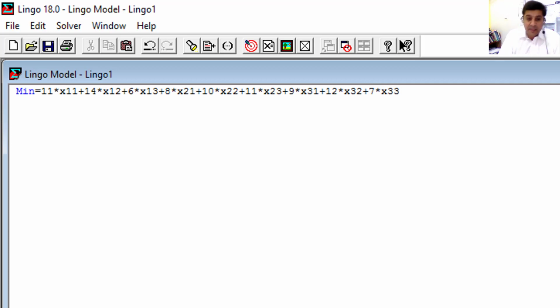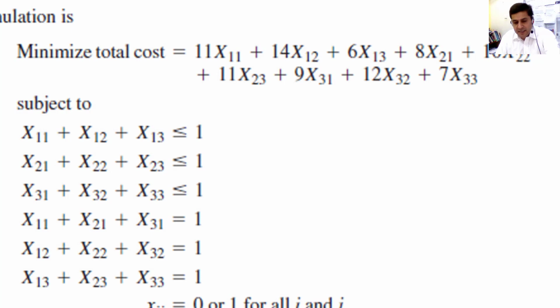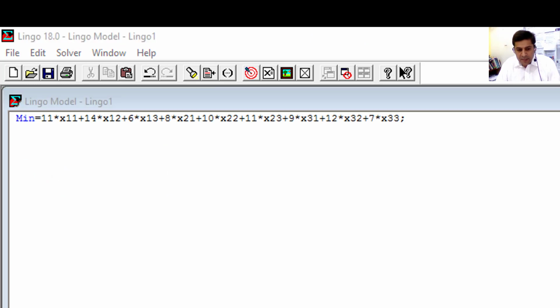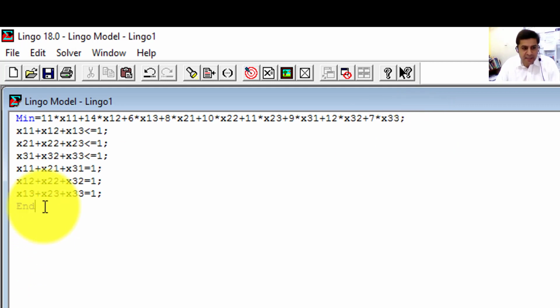Remember, at the end you need to put a semicolon sign. Similarly, you also need to put these constraints, the person constraints and the job constraints.